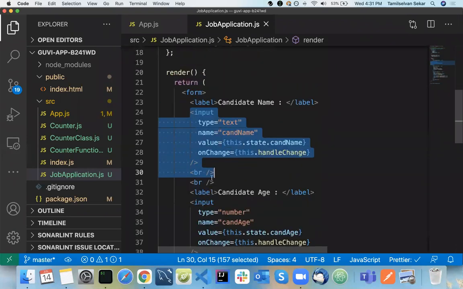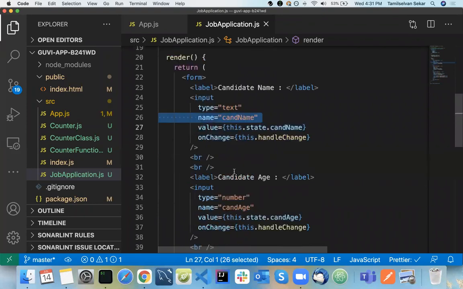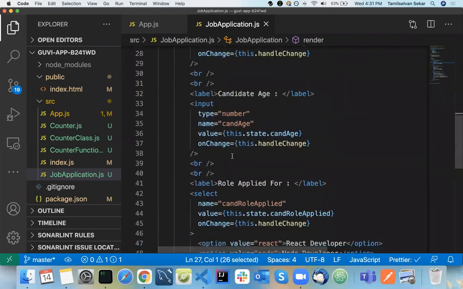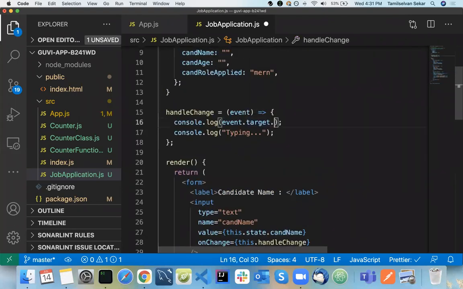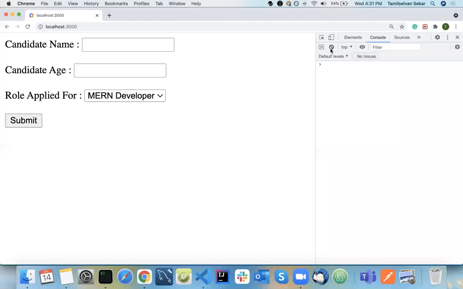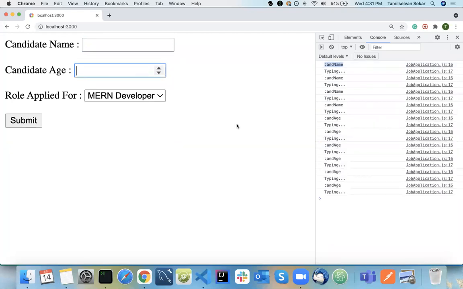We have given a name to each and every form field: candidate name, candidate age, and candidate role applied. If you want to access that, we have an attribute called event.target.name. See here, I am typing in my candidate name, so candidate name is applied, which means your candidate name is being modified. In the same way, if I type something here, candidate age is applied here, and the same here.